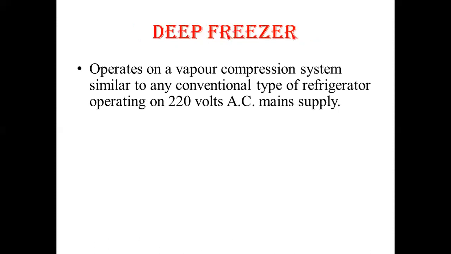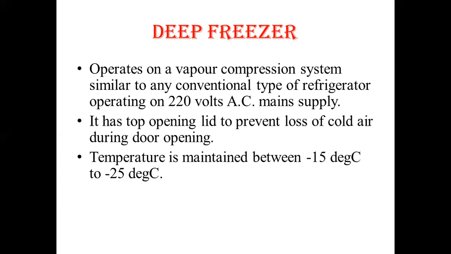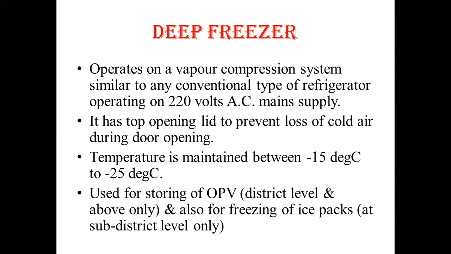Then there are deep freezers, which operate on a vapor compression system similar to any conventional type of refrigerator, which operates at 220 volts AC main supply. Only thing is that it has a top opening lid, which prevents the loss of cold air during door opening. Temperature is maintained between minus 15 to minus 25 degrees Celsius, similar to walk-in freezers. They are used for storing the OPV at the district level and above only, and also for freezing of ice packs at sub-district level only.